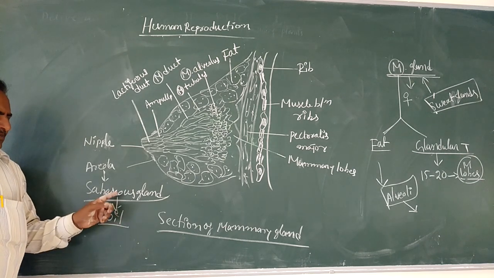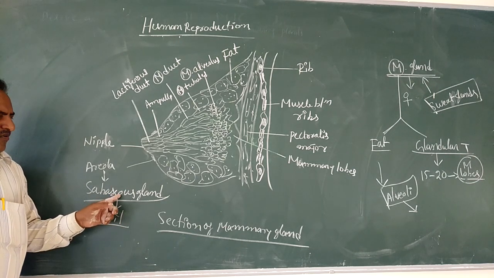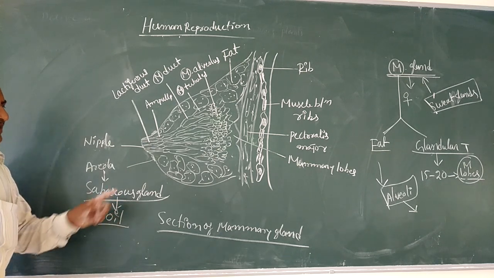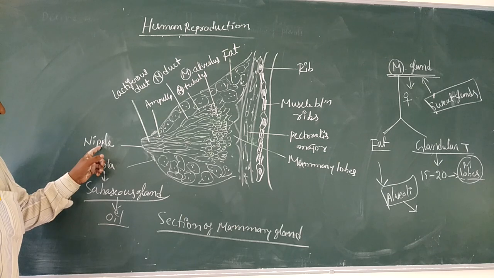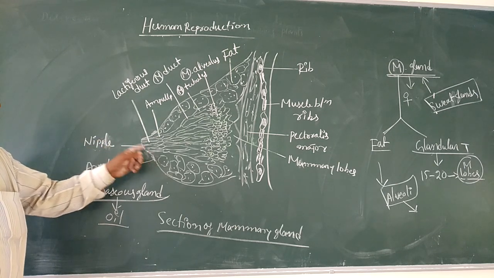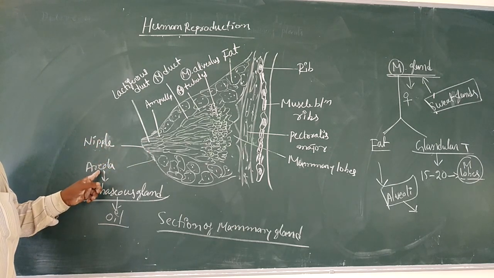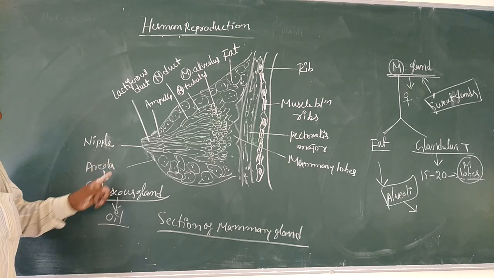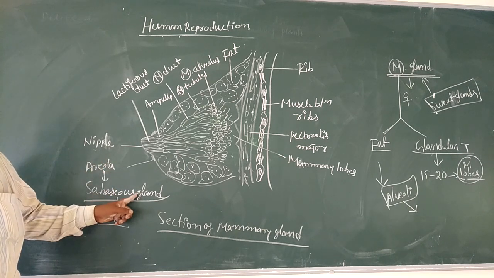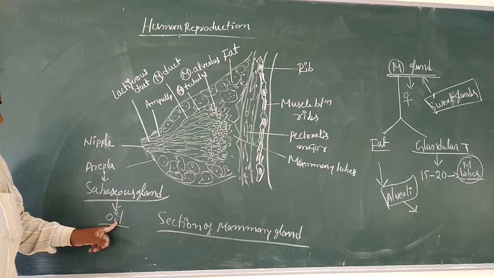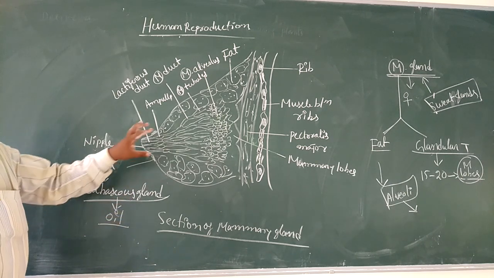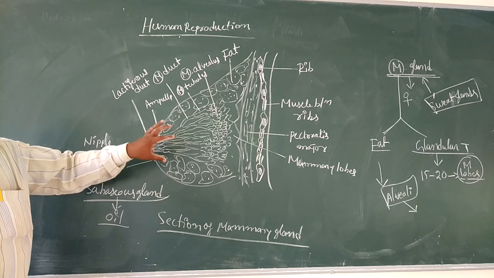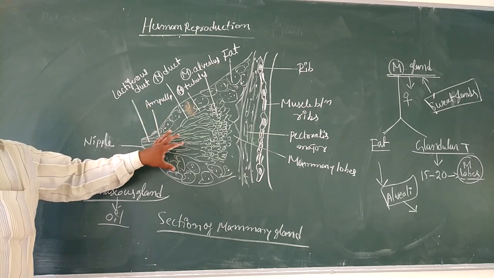These oily secretions are very important for lubrication of the nipple during nursing. The areola is very important, as its sebaceous glands secrete the lubricant. It is the structure of the female mammary gland.